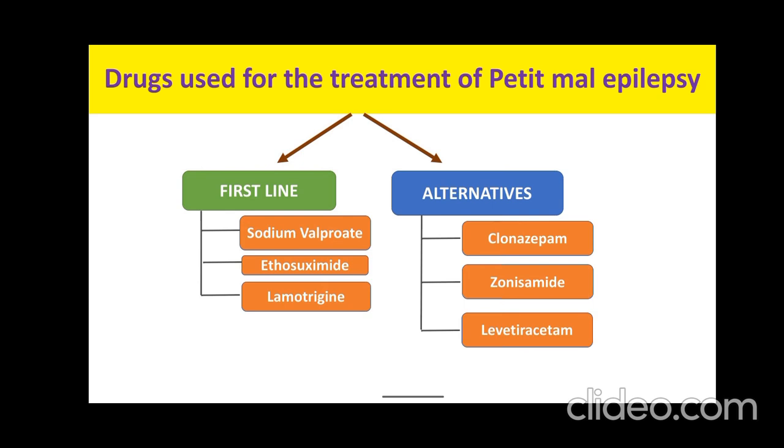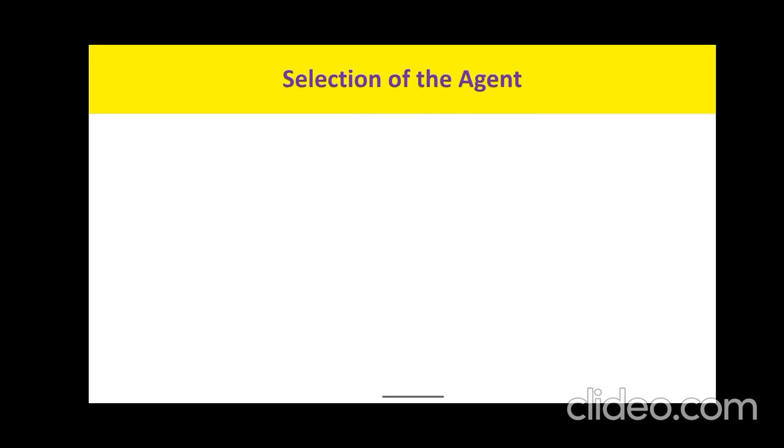At least you have to write the first line drugs, and these are sodium valproate, ethosuximide and lamotrigine.